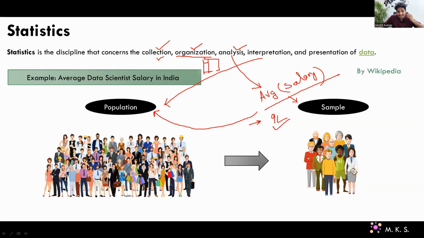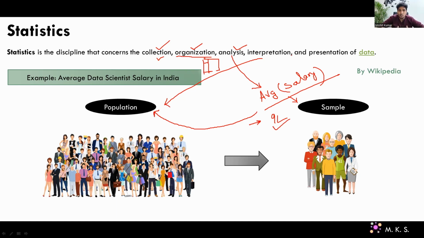So this is the pretty interesting part, guys. It's as simple as this, and this is how we are going to learn all the statistical concepts, guys. I will use a lot of simple examples to make you understand. And definitely, guys, this is going to be the most practical video series on statistics you will find over the internet. Okay, so I am pretty sure that you are clear about this particular part. So what is statistics? Now this was from Wikipedia.